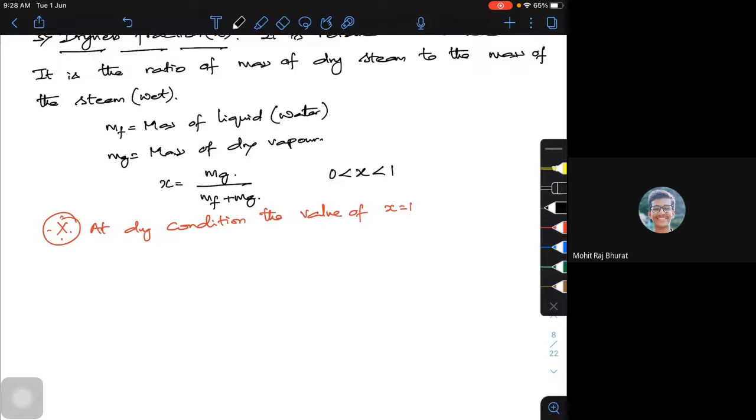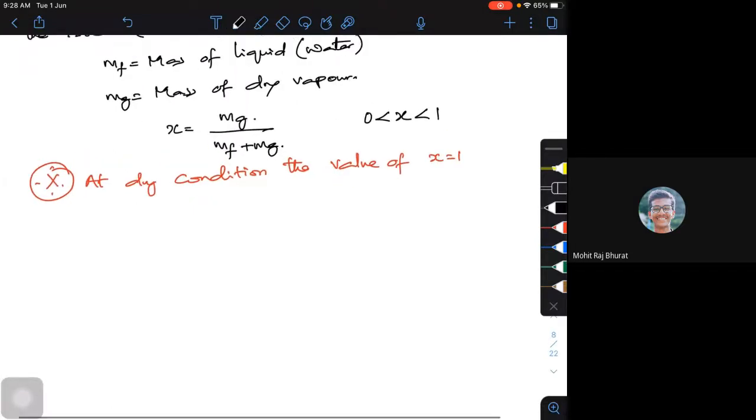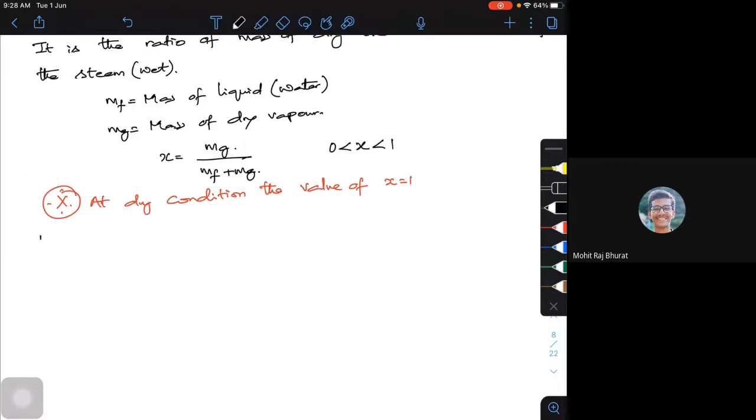Are you getting? So the next definition: enthalpy of dry steam. This is the fourth definition. What is it actually? It is the amount of heat required to convert 1 kg of water at its saturation temperature to the dry condition. That is your Hg. So this is usually denoted by Hg.